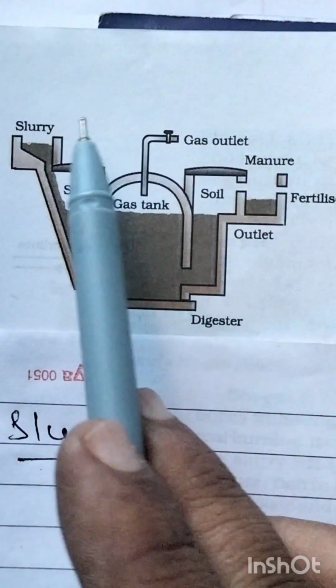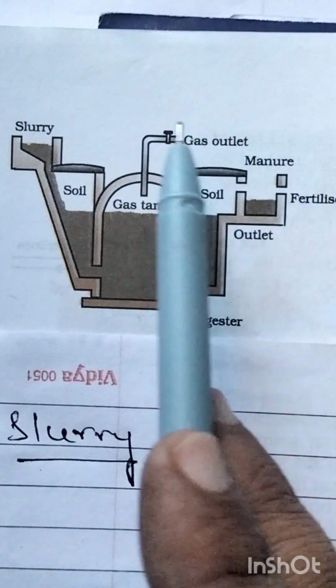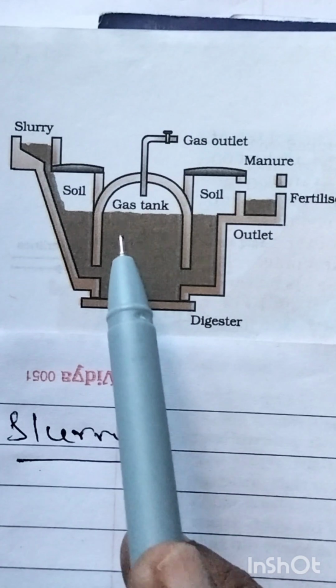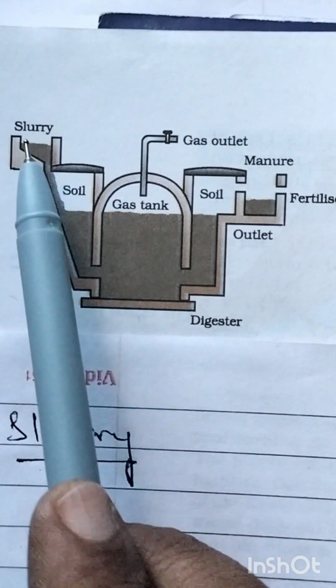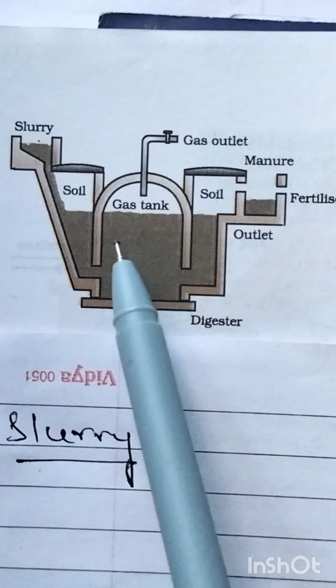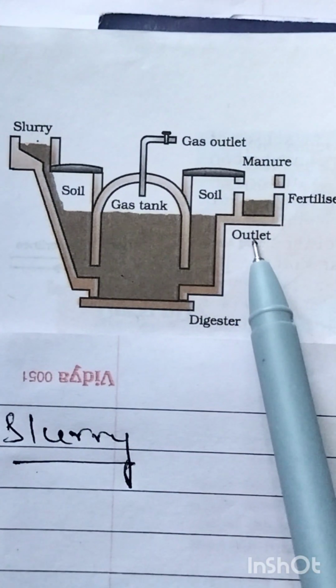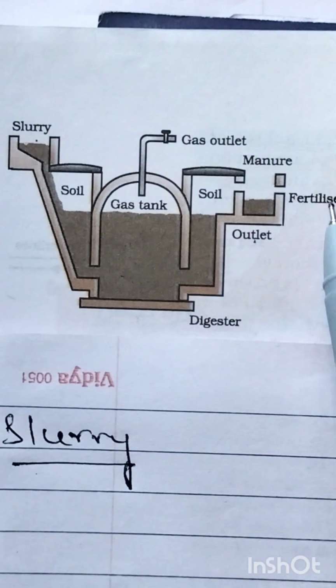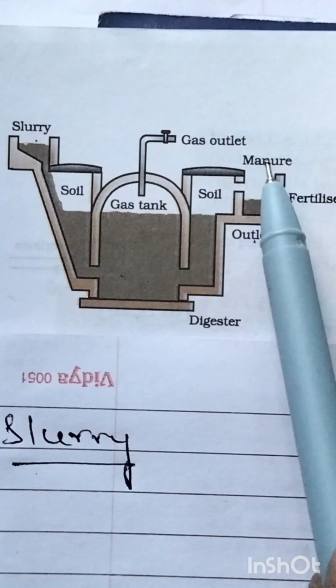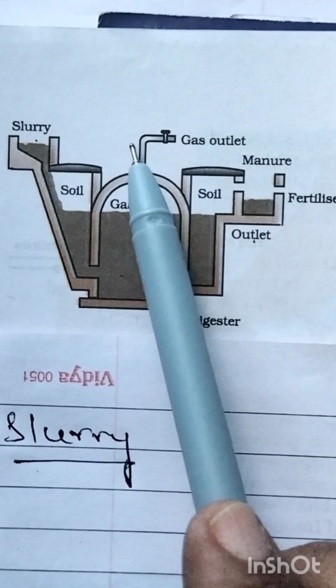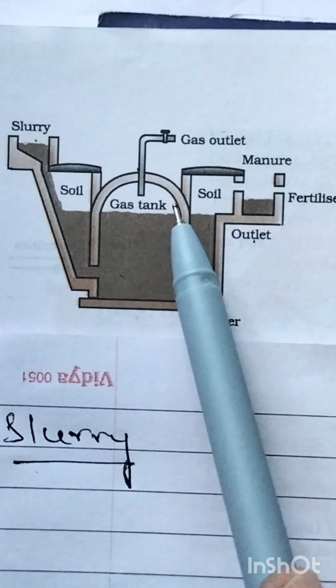So what you are seeing here is a biogas plant. This is slurry, and this part is called the digester, and here this is the outlet. Through the outlet we get fertilizer, that is manure, and here this is the gas out. Here the gas tank is there.